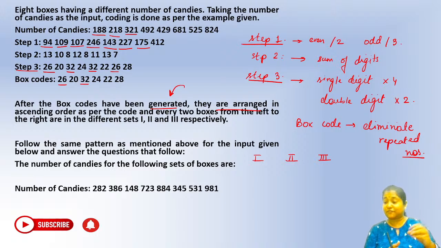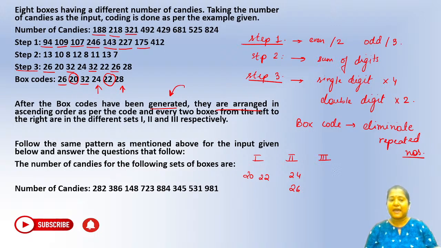So what has to be done after the box code? You have to just arrange them in the increasing order. Okay? Just write them in increasing order. Like here you can see the smallest number is what? 20, right? So first will be 20 and 22. Okay. What is in the second? You can see 20 and 22 are done. Okay. Then we are having 24 and 28. So 24 and 26, sorry. 24 and 26 will be here. And then we have 32 and 28. So 28 and 32, right? So this will be the value.